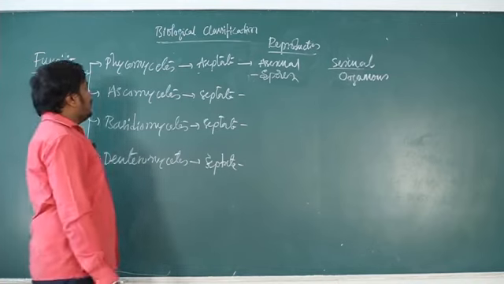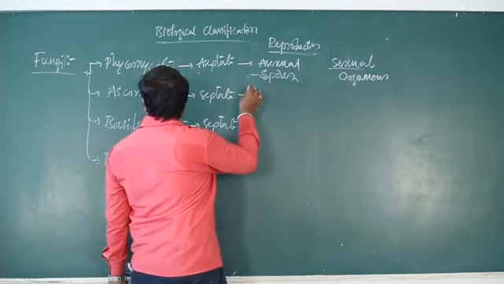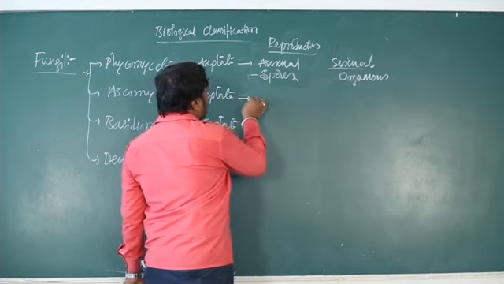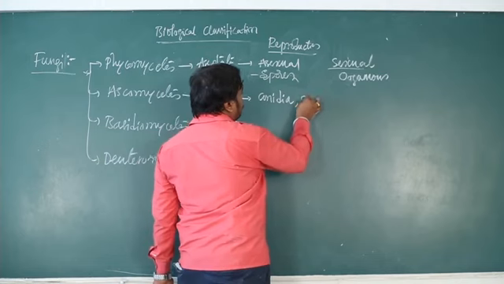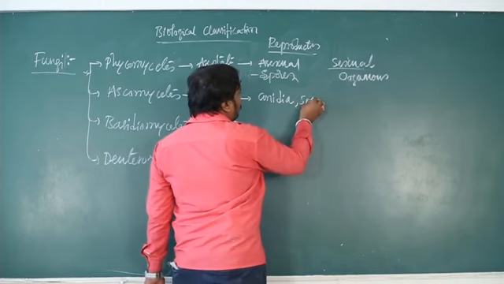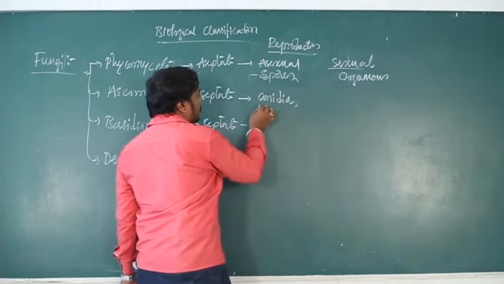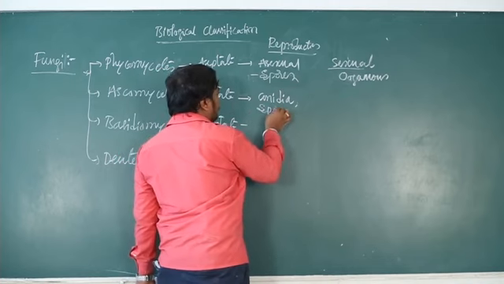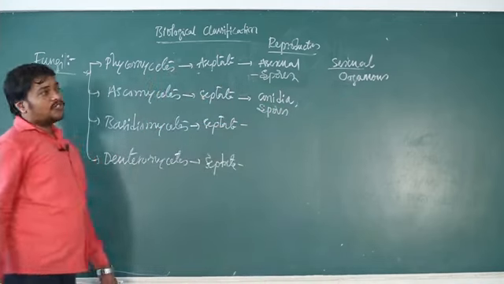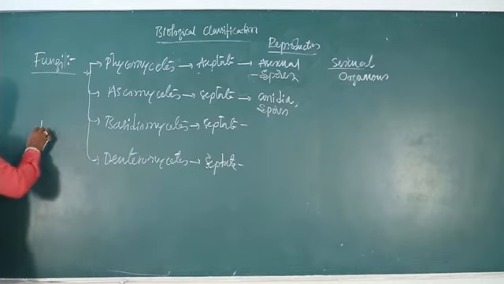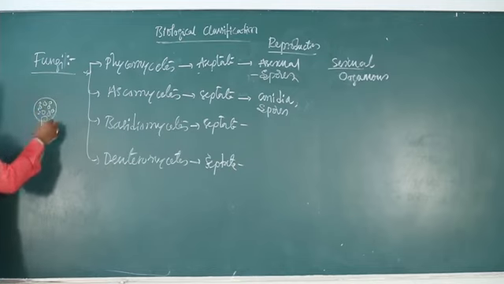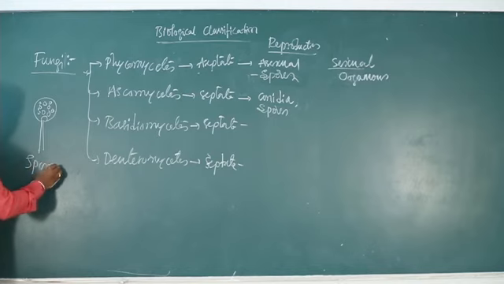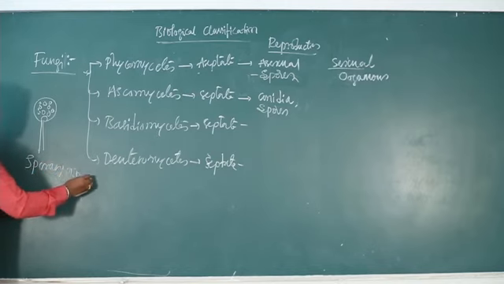Ascomycetes asexually reproduce by conidia or endogenous spores. In the case of fungi there are two kinds of spores. Sometimes spores are produced within a sac, and these are called sporangiospores.